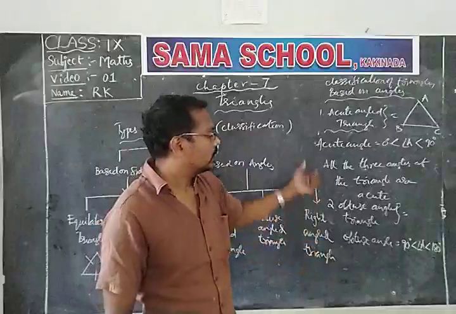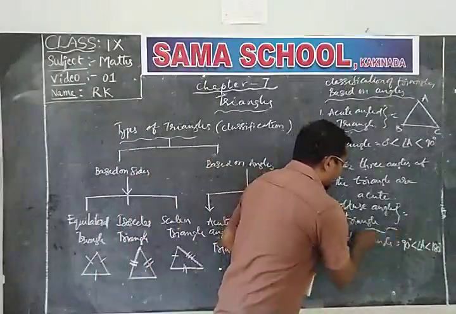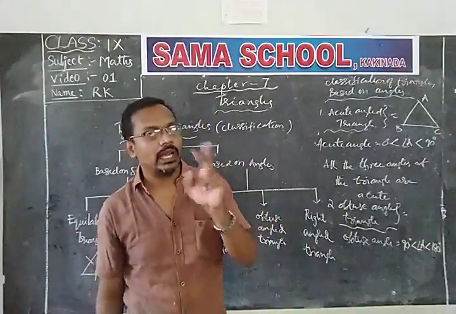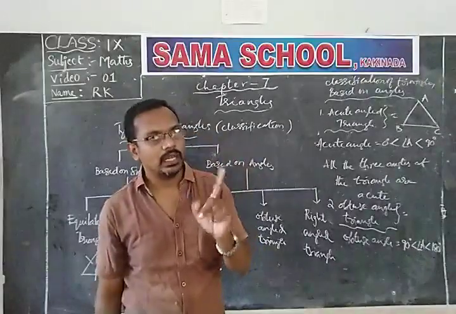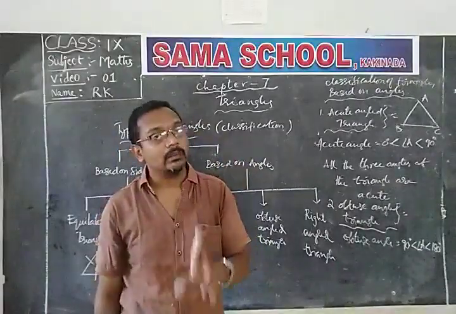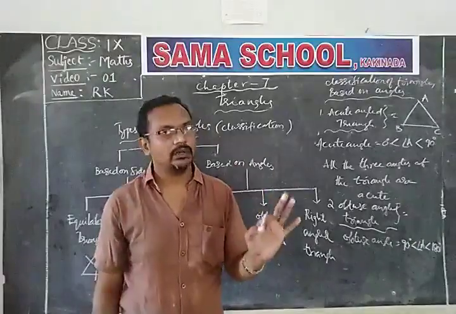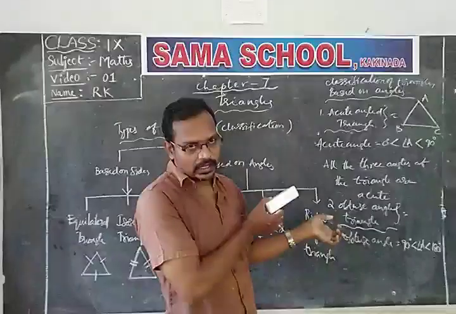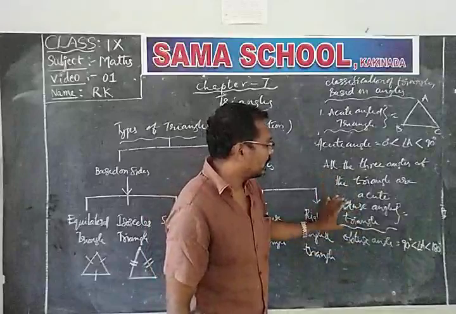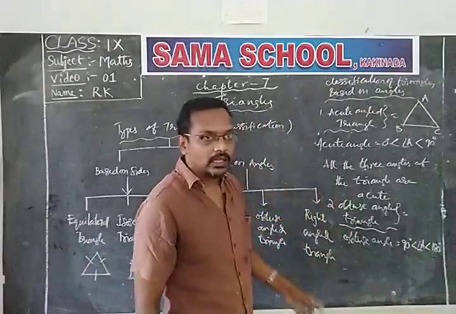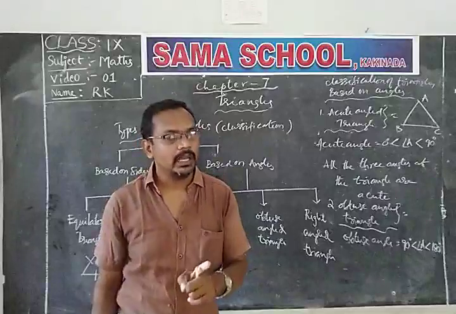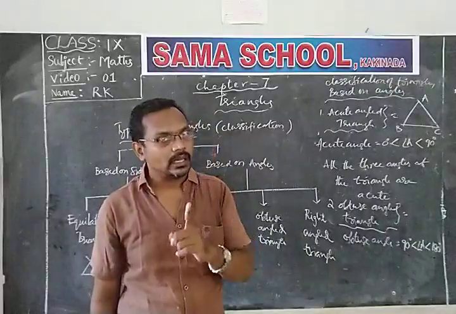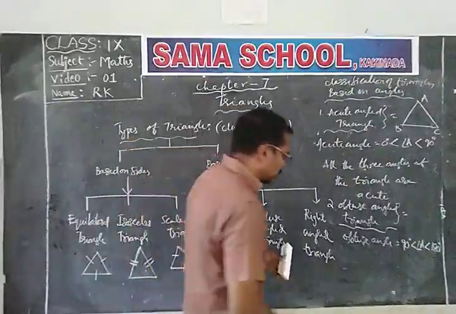That's why, for a triangle to be called an obtuse angle triangle, any one of the angles of the triangle must be obtuse, and the remaining two angles must be acute. Why? Because the sum of these three angles must be equal to 180 degrees. So the remaining two angles are less than obtuse, that means acute angles.